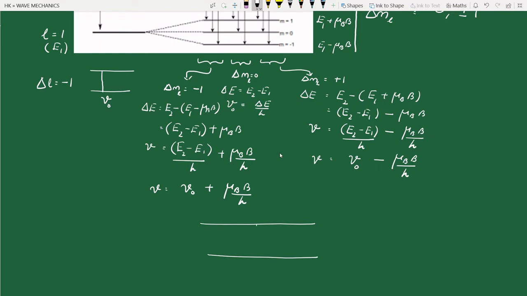One corresponding to nu 0, for delta ml equal to 0. The other corresponding to nu 0 minus mu B into B divided by h, corresponding to delta ml equal to plus 1 type of transitions. And there is a higher energy nu 0 plus mu B into B divided by h, corresponding to the set of transitions for delta ml equal to minus 1.